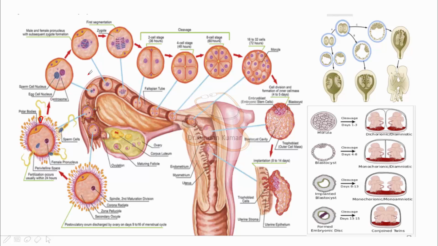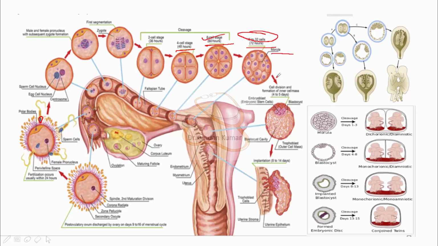The zygote stays in the fallopian tube for 3 days after fertilization, and then undergoes cleavage, mitotic cell divisions. 2 cell stage at 36 hours. At 48 hours it reaches the 4 cell stage, and at approximately 60 hours it is the 8 cell stage, and around 72 hours it is the 16 to 32 cell stage.